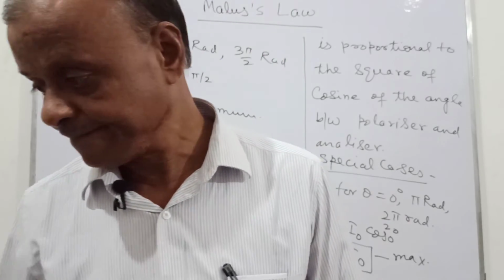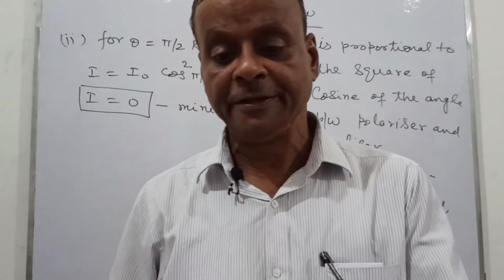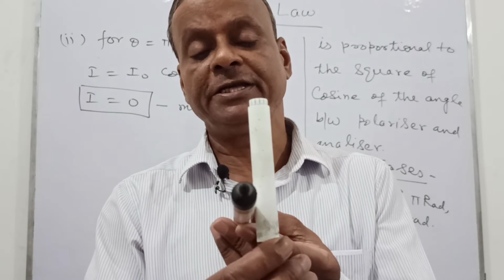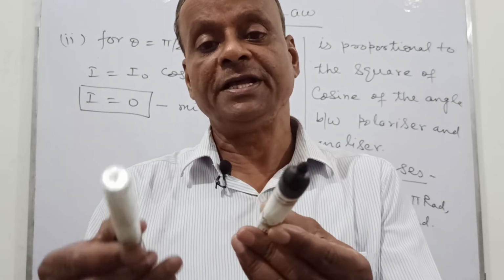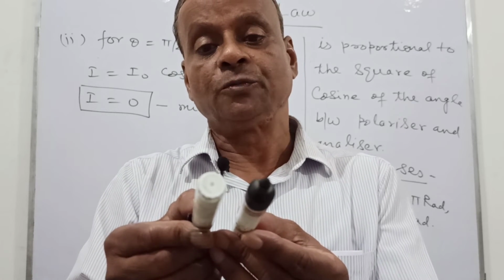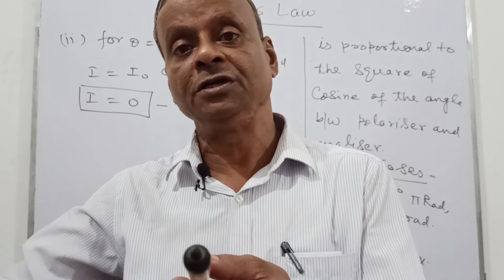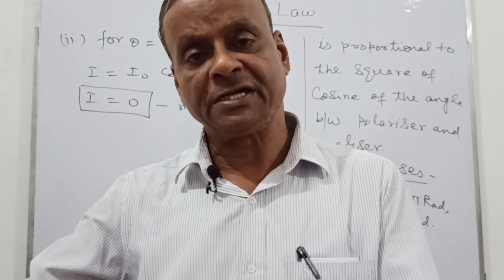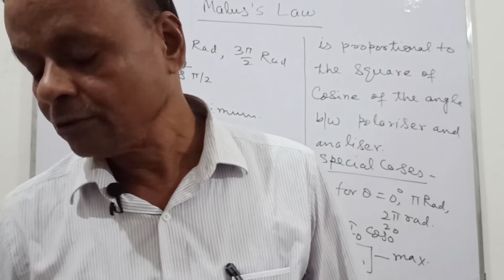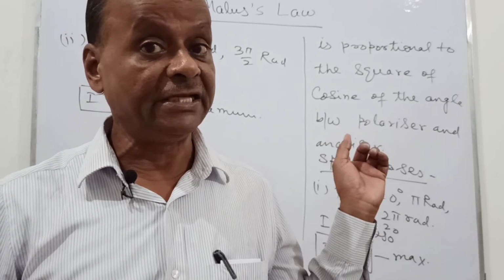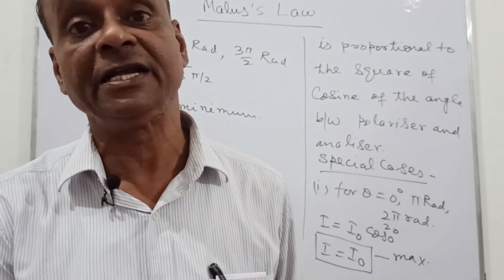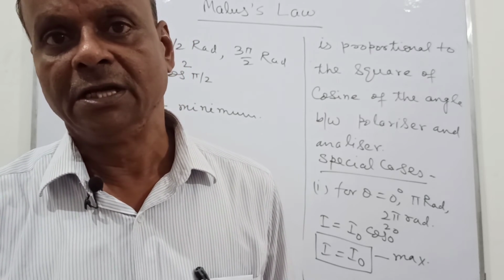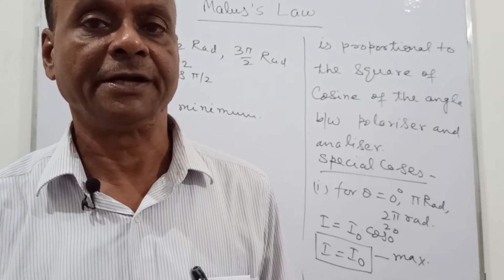So in this way, suppose this is the analyzer and this is the polarizer, then this is the cross position, and if we do it this way then it is parallel. In parallel the intensity will be maximum, but when it comes to this position, then the intensity of the transmitted light will be 0. So in this way, with the help of this formula, we can immediately see what will happen if the analyzer is rotated about the direction of the incident ray.